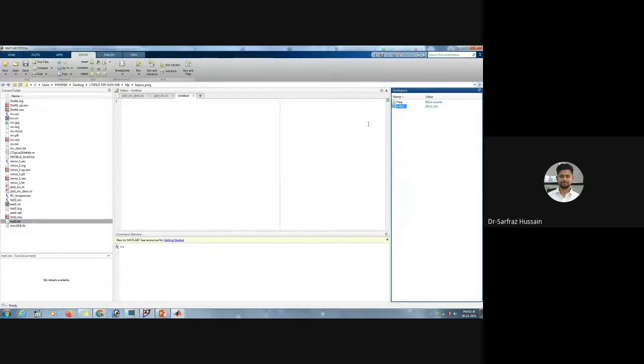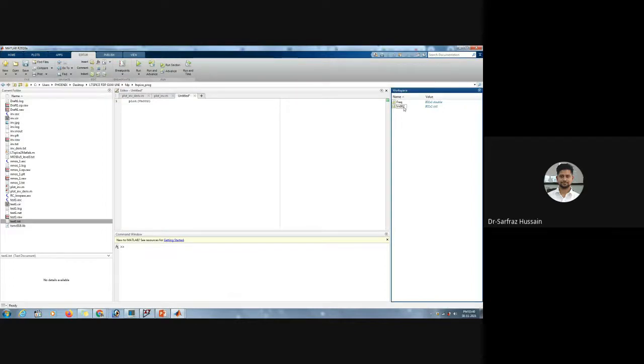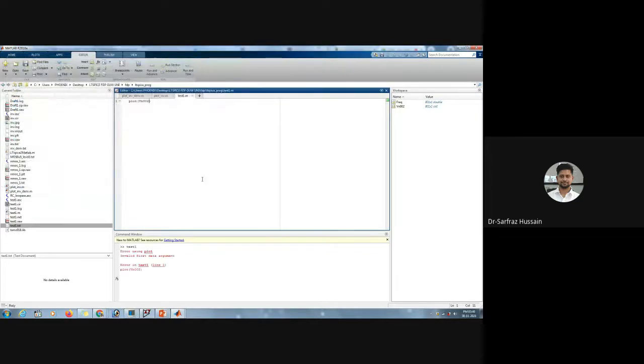Now, if I want to plot this particular voltage, you can just play with the MATLAB tool and use the commands. Suppose I want to plot only this. I'll click on this one and put the name of this vector, VN002. So I'll just put the name over here. Plot this. Let us save it in the test1 MATLAB file and then run this one.